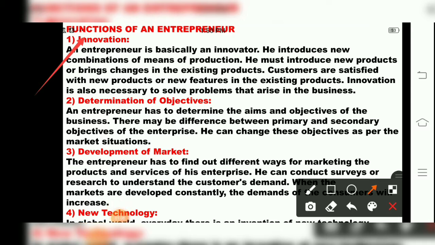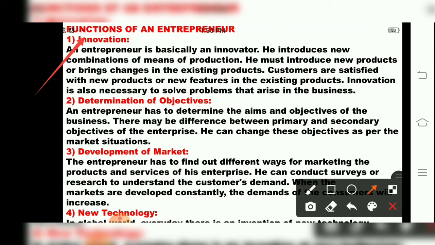To solve problems that arise in the business. So, innovation means what? Having new ideas. So, they have told the first function of an entrepreneur is that he should be an innovator. He introduces new products, brings changes in the existing products, and the customers are satisfied with new products or new features in the existing products. So, innovation is also necessary to solve problems, to have new ideas in mind, and to bring change in existing